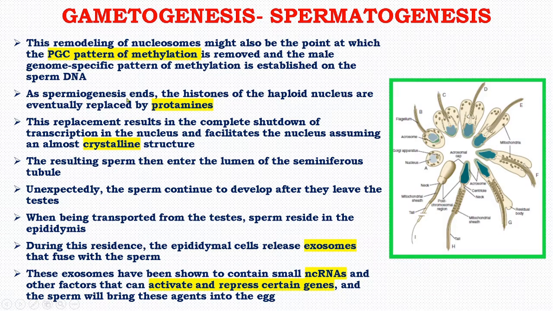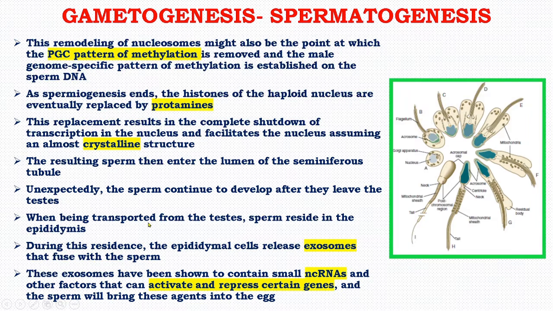As spermiogenesis ends, the histones of the haploid nucleus are eventually replaced by protamines. This results in the complete shutdown of transcription and allows the nucleus to assume an almost crystalline structure. The resulting sperm then enter the lumen of the seminiferous tubule, and unexpectedly the sperm continue to develop after they leave the testes.